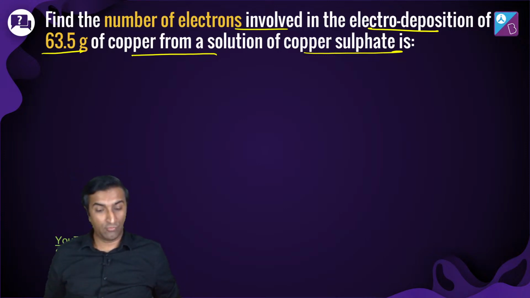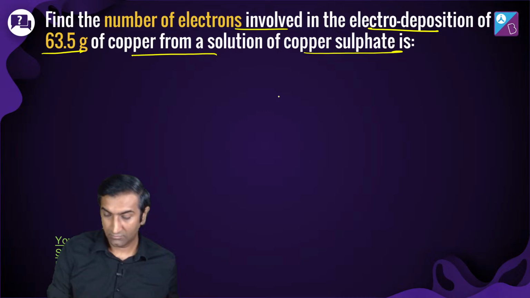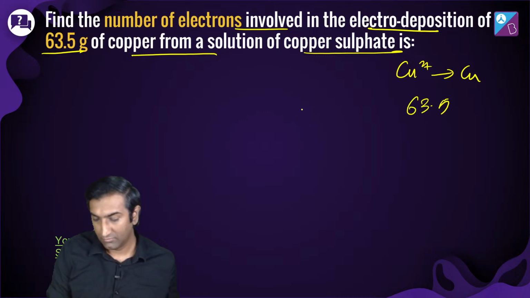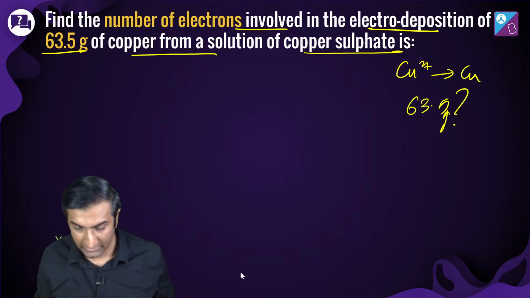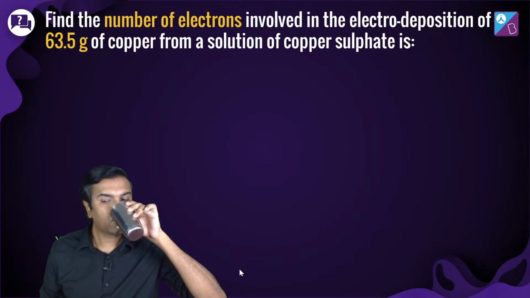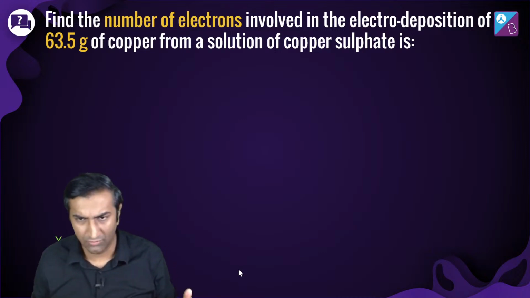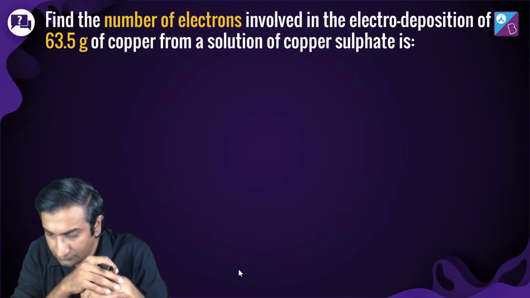इस सवाल का जवाब दोगे आप लोग मुझे? Find the number of electrons involved in the electrode deposition of 63.5 gram of copper from a solution of copper sulfate. So you've got Cu2 plus giving you Cu, and the mass they're saying is 63.5. How do you do that? कैसे करेंगे आप? बताइए. Do you need a hand with this? You need me to help you out with this one, और आप लोग try करोगे.